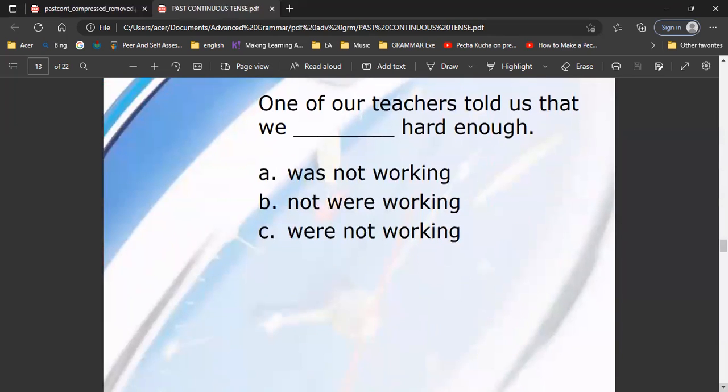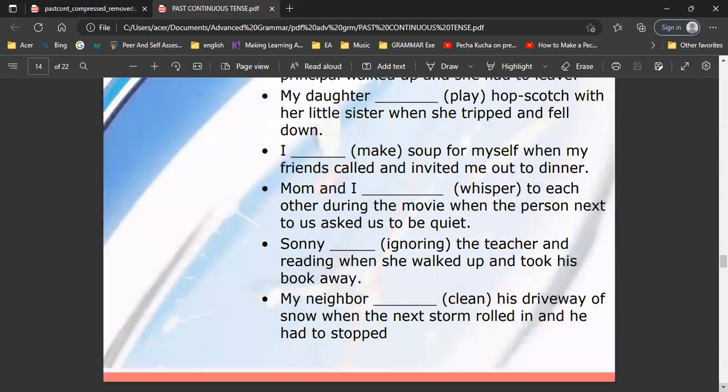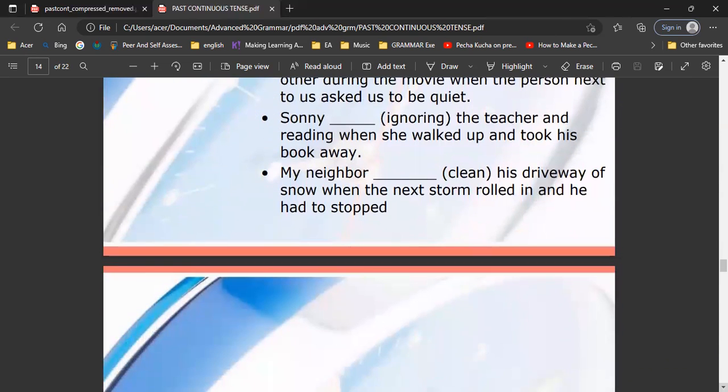Now, how about this one? One of our teachers. Okay, this is only one, so it means either he or she. One of our teachers told us that we, but here we are talking about us, so we will use were. And for the negative, it will be subject plus were plus not plus verb-ing. So the answer is: we were not working hard enough. The answer is C.